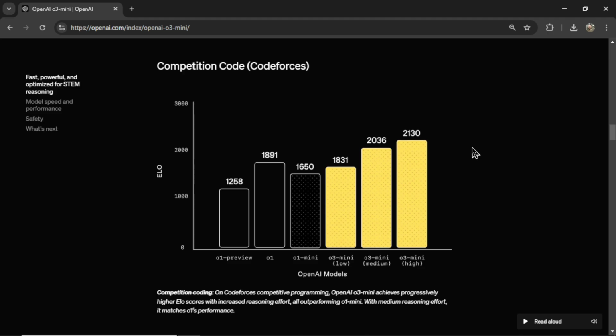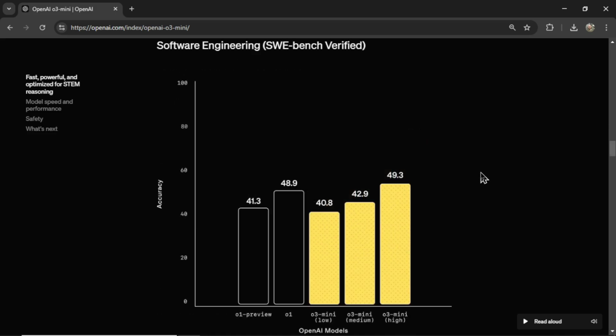Here's competition code, the one that I'm most interested in. o1 scored 1891. o3 Mini Medium scored 2036. That's higher. And o3 Mini High scored 2130. Here's a software engineering SWE-bench Verified test. Again, we see a similar pattern. o3 Mini High has outperformed o1, but just by a little bit this time.